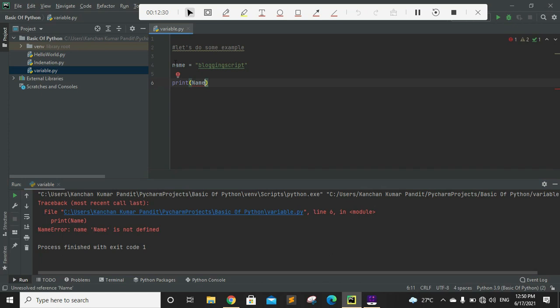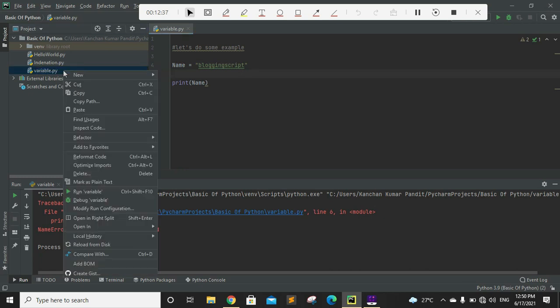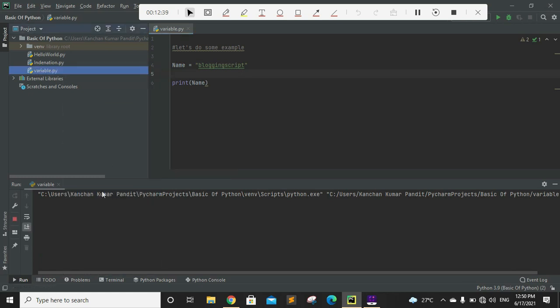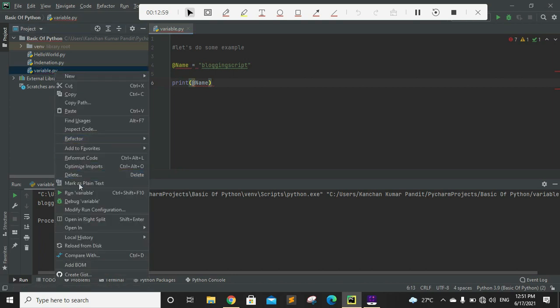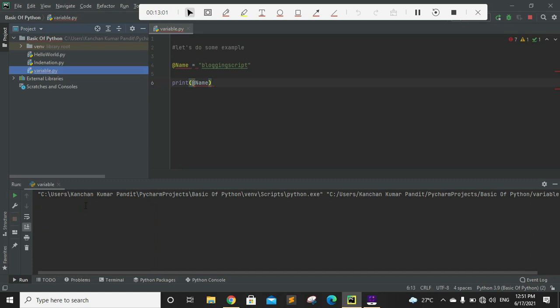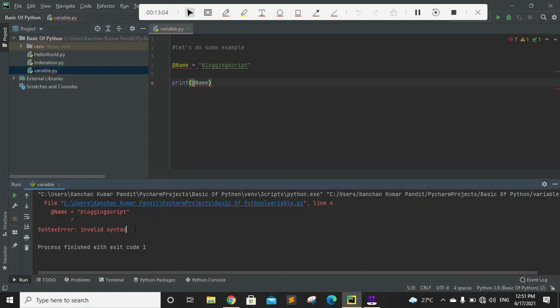Okay, so let's change the first letter to a capital letter and try to run this program. I should not have any error now, and there is no error at all. Okay, so the fourth point is that you cannot use any special character. So let's create a special character, the at the rate sign, here and try to run our program. We will not be able to run this. There should be an error, invalid syntax.